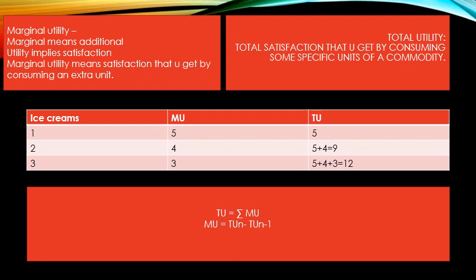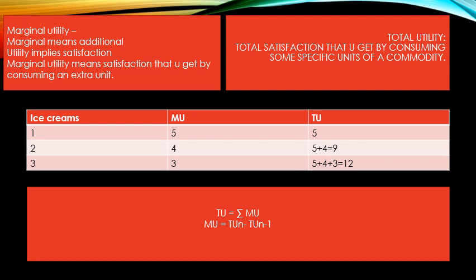After consuming three ice creams, from the first ice cream I've got 5 utils, from the second ice cream I've got 4 utils, from the third ice cream I've got 3 utils. So the total utility that I've got from consuming 3 ice creams is 12 utils of satisfaction. One thing I want to conclude is that TU, that is total utility, is nothing but the summation of all marginal utilities.